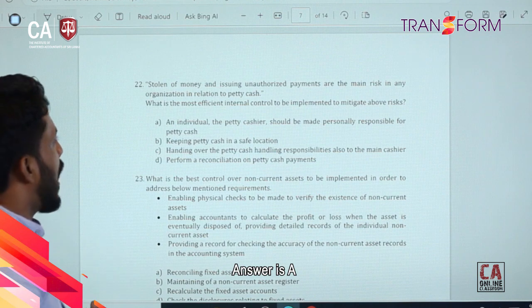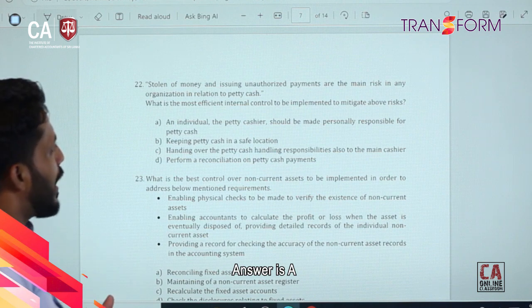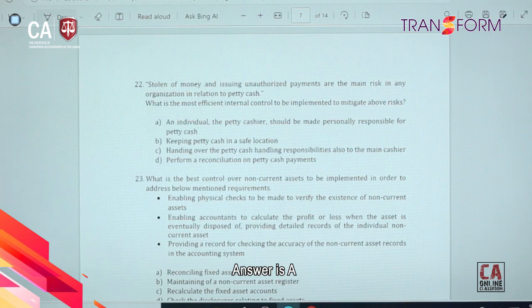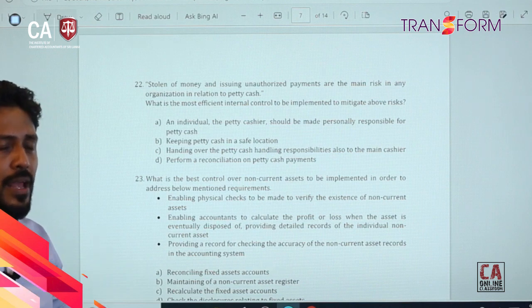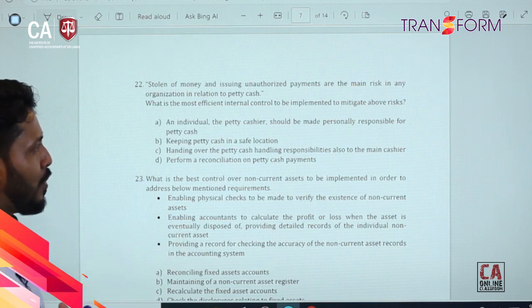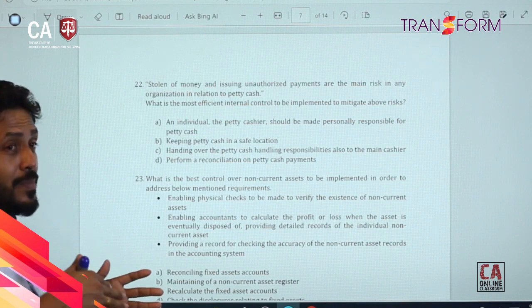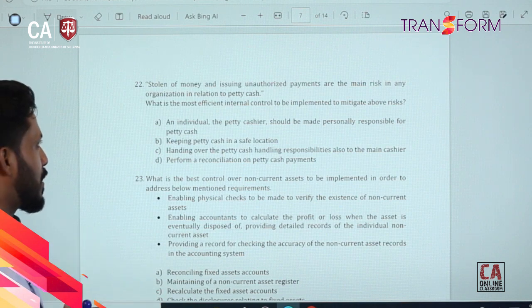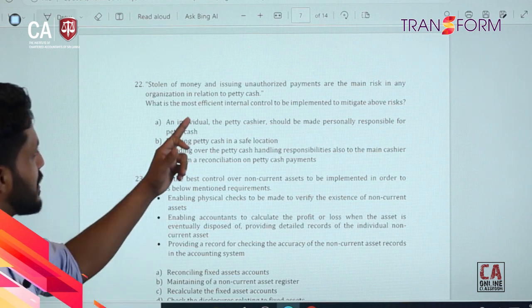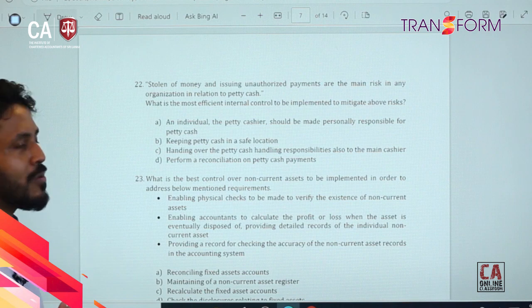Stealing of money and issuing unauthorized payments are the main risks in any organization in relation to petty cash. Yes, under petty cash we are having many business risks: unauthorized payment, misuse of the petty cash balances. Petty cash balance may be used for the main cash balances, right? So the petty cash balance can be used for personal expenses. Likewise, it can be misused for different purposes. What is the most efficient internal control to be implemented to mitigate the above risk?